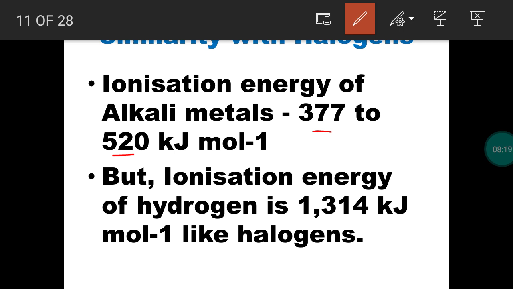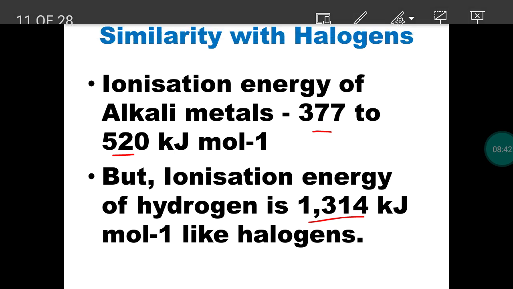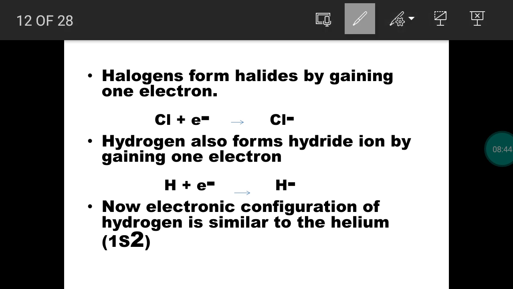ionization energy value for hydrogen, but practically hydrogen has higher ionization energy value like halogens. The properties of hydrogen are similar with the properties of alkali metals, even though ionization potential of hydrogen is a higher value like halogens. And we can relate the properties of hydrogen with the properties of halogens.